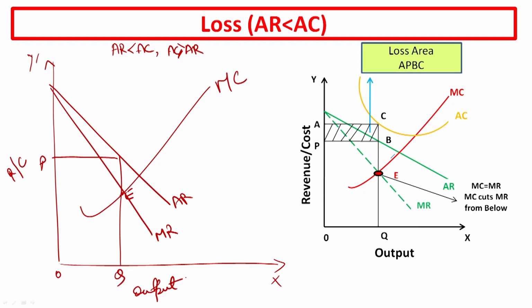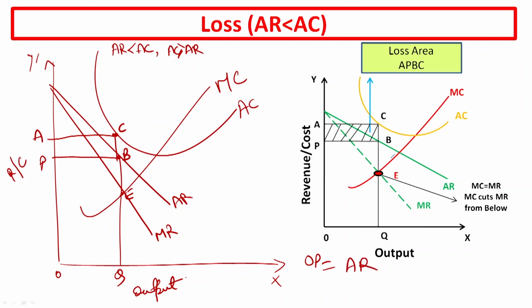So you will be drawing your average cost like this. That means now you are going to extend and touch it here. So this is one point, you are touching the point C. Then move it here and point it as A and point it as B. That means your OP is the average revenue and your OA is your average cost.